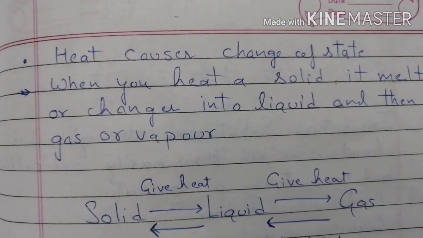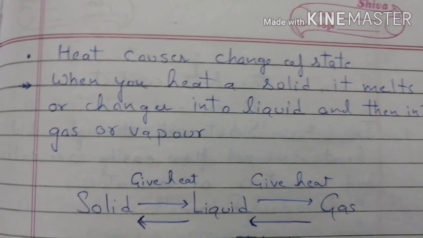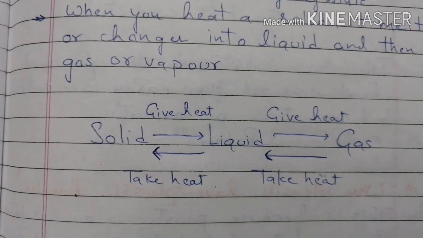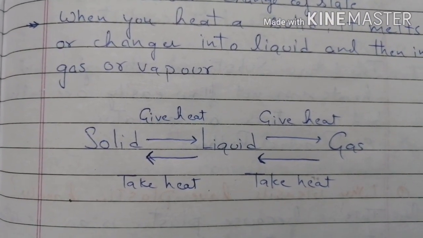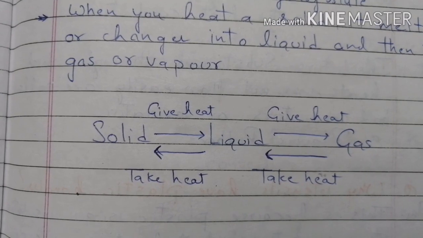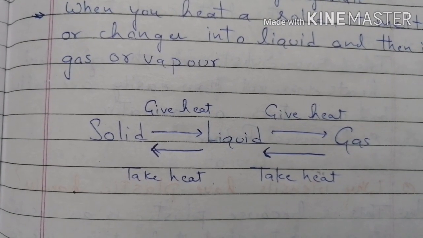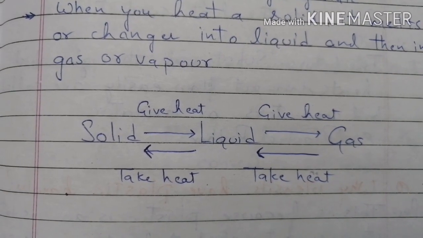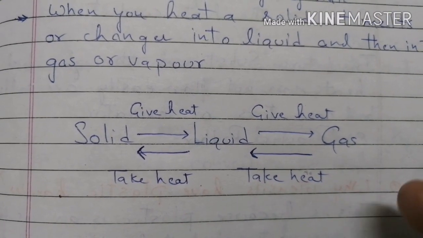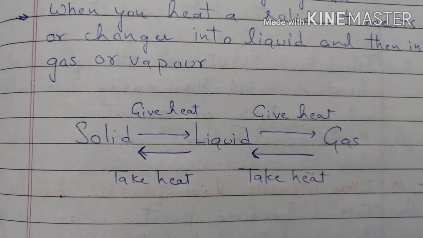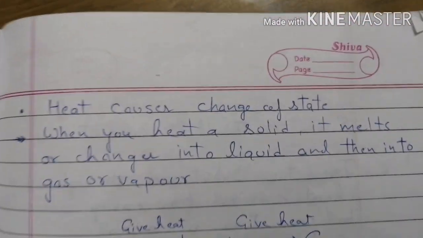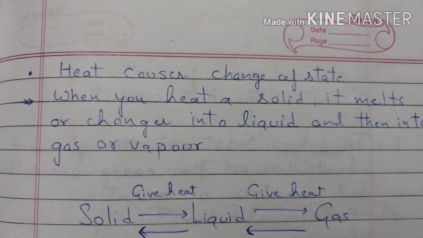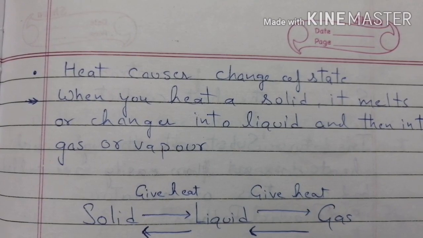What heat can do? Heat causes change of state also. This thing you know. For example, if you will heat a solid, if you will give heat, it will change into liquid. If you will give heat to liquid, it will change into gas. And the opposite can happen if you will take away the heat. Gas will come to liquid. If you will take away the heat from liquid, it will come to solid again. So when you heat a solid, it melts or changes into a liquid and then a gas or a vapor.